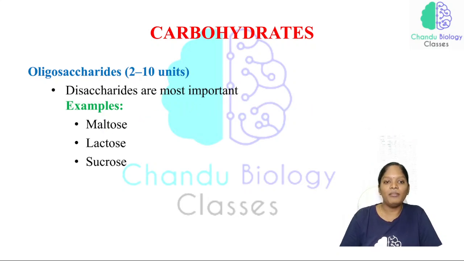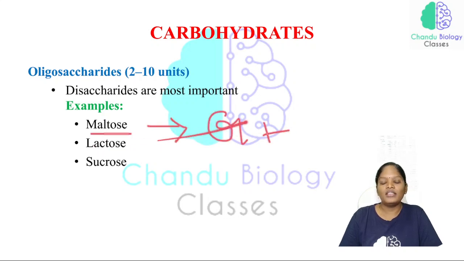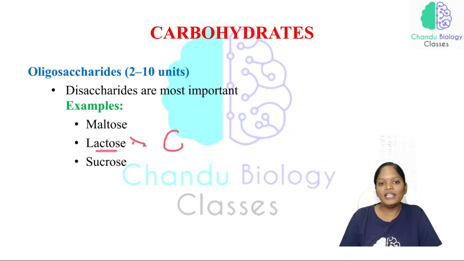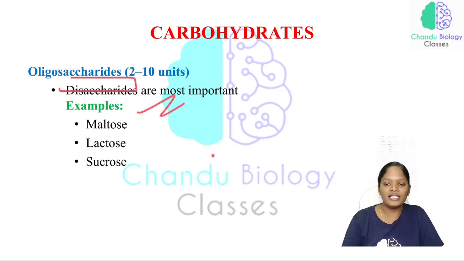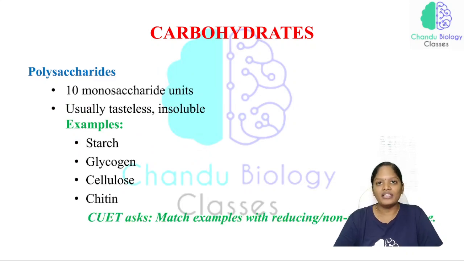Say for example, maltose. If we hydrolyze maltose, we get glucose plus glucose. If we hydrolyze lactose, we get glucose plus galactose. So when we hydrolyze all these sugars, they yield two monosaccharides. That is why we call this sugar a disaccharide. Now, polysaccharides. On hydrolysis, this particular sugar can give rise to many monosaccharides, so that is why we keep this sugar under the polysaccharides.